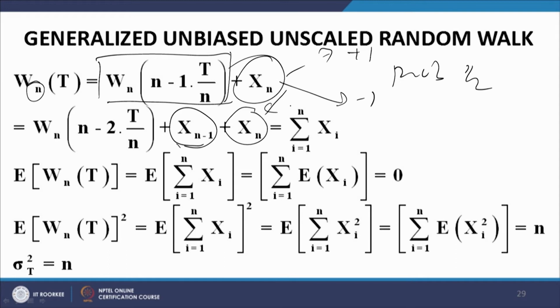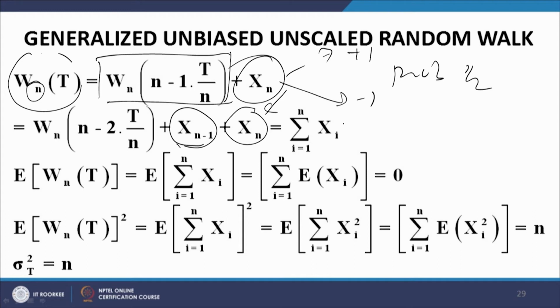So, continuing this iterative process, what we find is Wn(t) can be represented as a sum of n random variables, where n is the number of steps. Please note, n is the number of steps. Each of these random variables can take the values plus 1 minus 1 with equal probabilities.